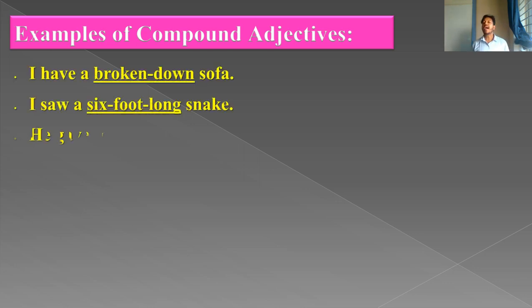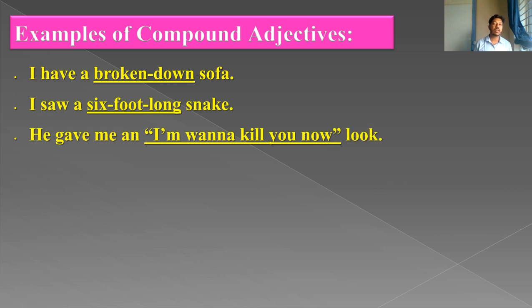Here, I have a broken down sofa. Here broken is a separate word, and it is an adjective, and down is also an adjective. Two adjectives are combined to make the effect broken down, which means broken or damaged.